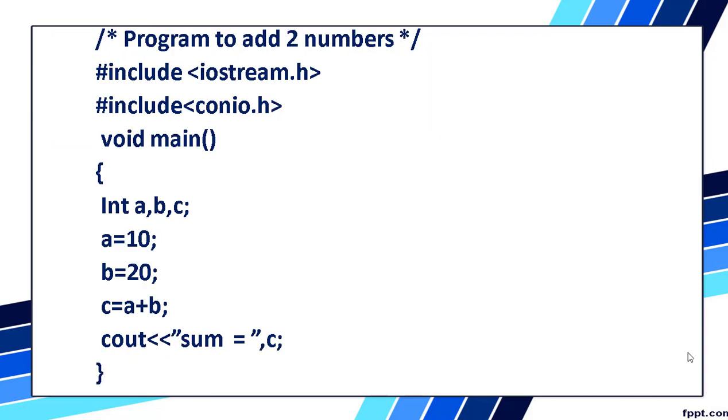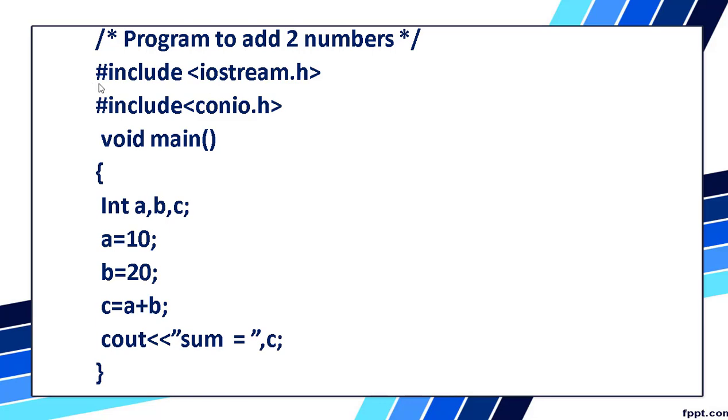In our previous class, we studied the structure of the C++ programming language. In this language, we write the program following the structure I told you in the previous class. The first statement is not mandatory, it is not compulsory to write. It is a non-executable statement. You may wonder why we are using it. We are using it for the understanding of the user. It always starts with a slash and asterisk and ends with an asterisk and a slash, and this is known as a comment statement.